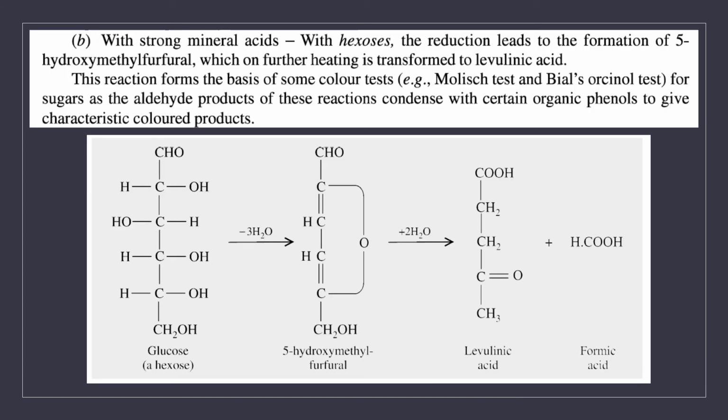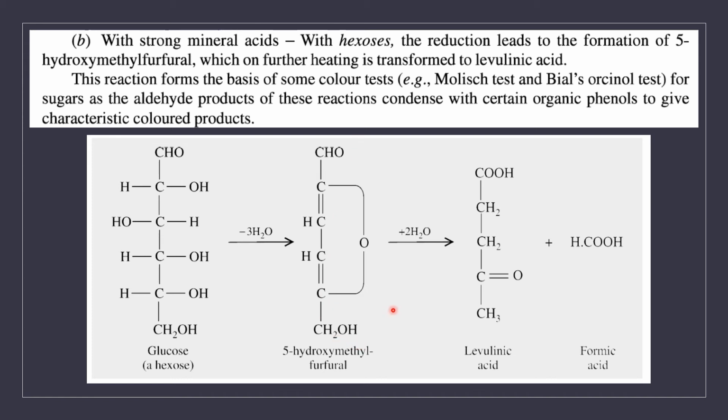Then, reaction with strong mineral acids. When monosaccharides are treated with strong mineral acids, dehydration takes place and we will get furfural. When we take glucose as an example, treatment with strong mineral acids leads to the formation of 5-hydroxymethyl furfural. In the fifth position, a hydroxymethyl group is there, so it is called 5-hydroxymethyl furfural.